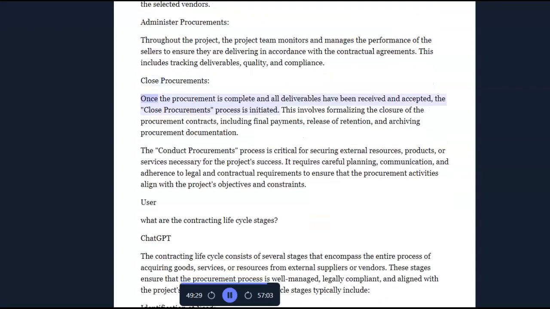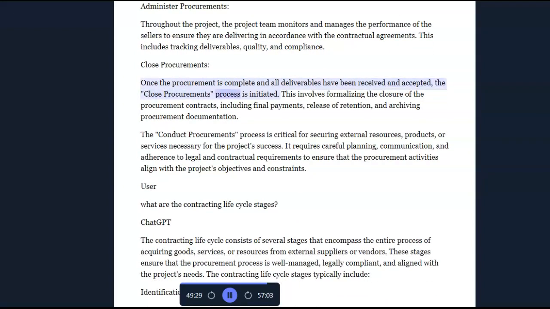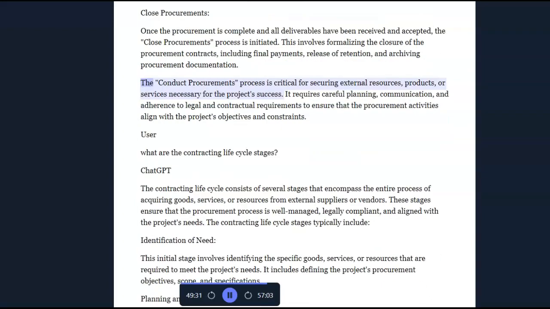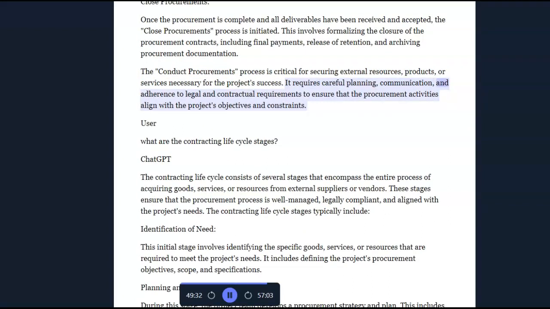Close procurements. Once the procurement is complete and all deliverables have been received and accepted, the close procurement process is initiated. This involves formalizing the closure of the procurement contracts, including final payments, release of retention, and archiving procurement documentation. The conduct procurement process is critical for securing external resources, products, or services necessary for the project's success. It requires careful planning, communication, and adherence to legal and contractual requirements to ensure that the procurement activities align with the project's objectives and constraints.